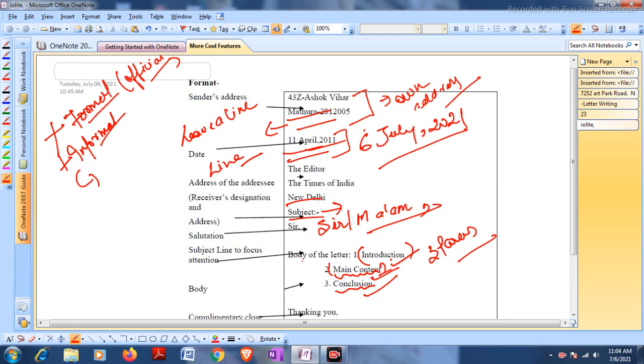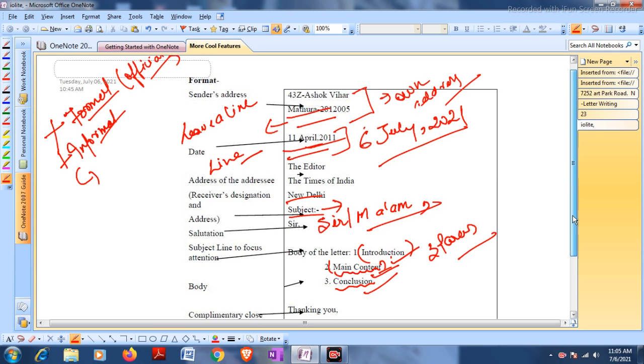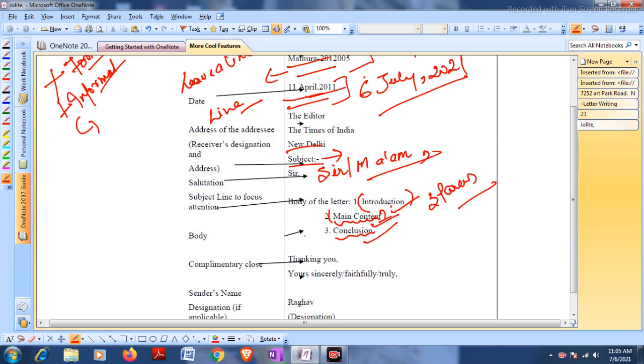In the body of the letter, I would suggest you use punctuation and the basic and proper rules of grammar wherever possible, because you will be marked on your grammatical skills over here. Then after you're done writing the conclusion, you will write thanking you, place a comma.